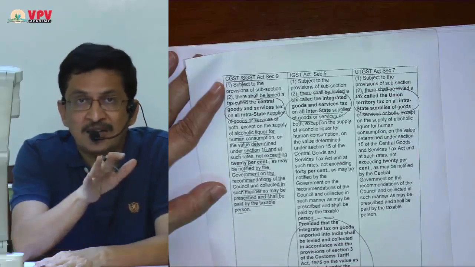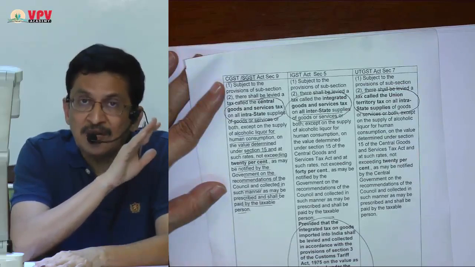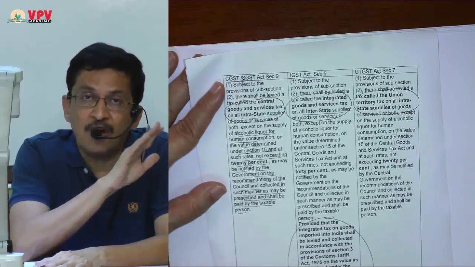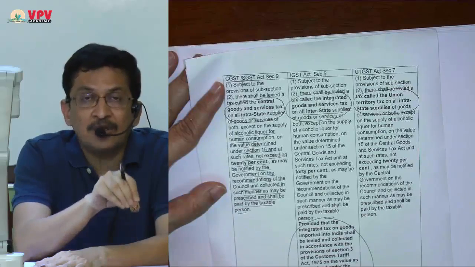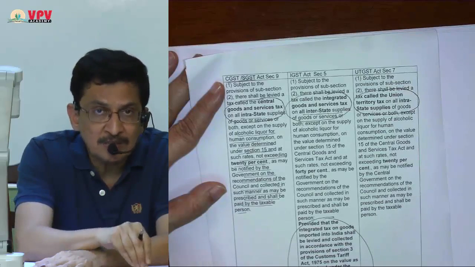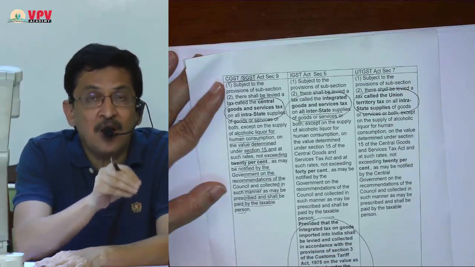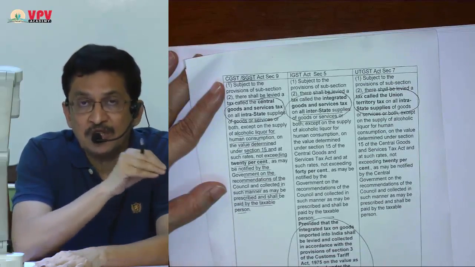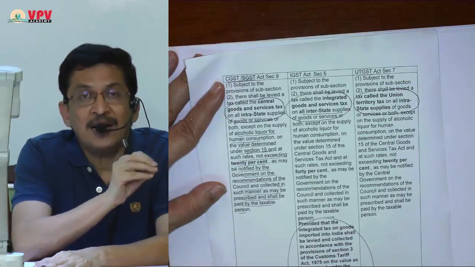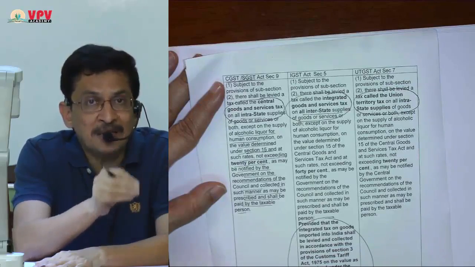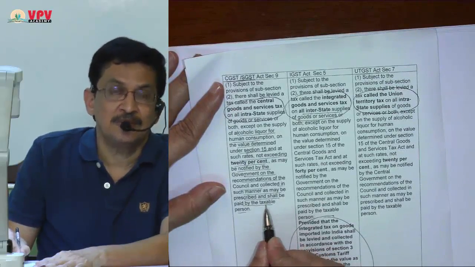For all these acts, valuation will be done as per the provisions given under section 15 of the CGST Act, and GST is not payable on alcoholic liquor for human consumption. Rates will be as notified by the government on the recommendation of the GST Council, and it cannot be more than 20%, and it will be payable in the manner prescribed, and it will be payable by the taxable person.